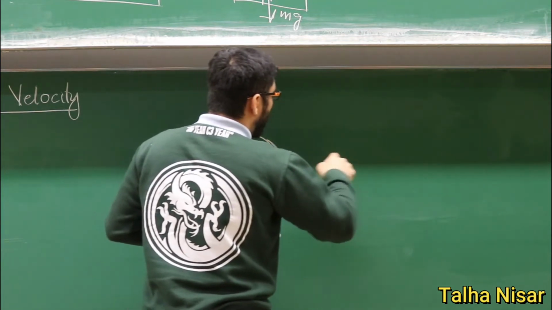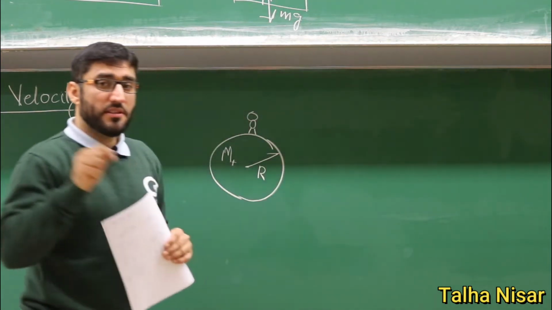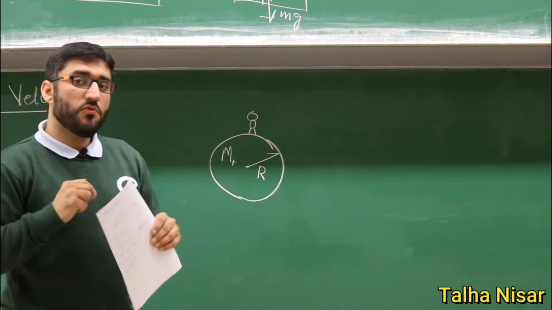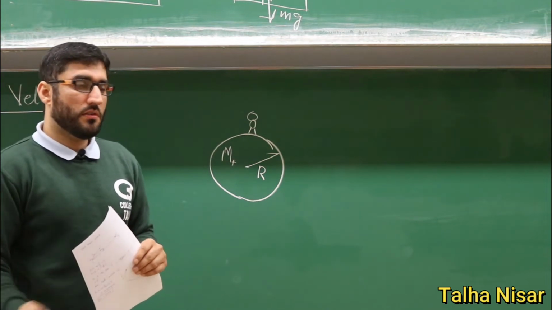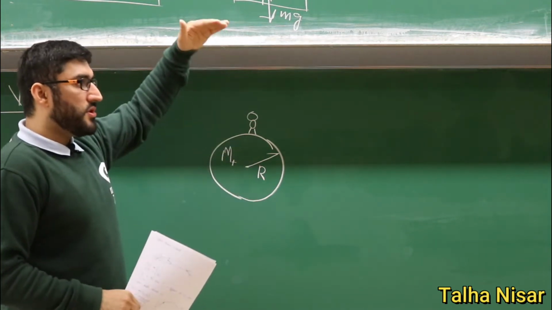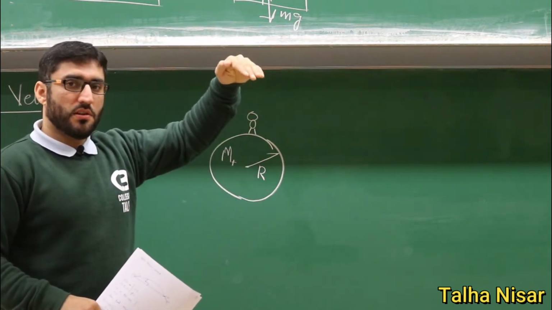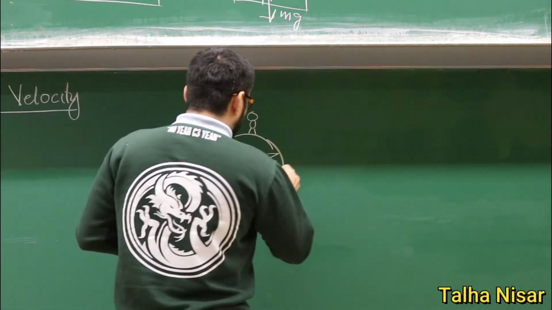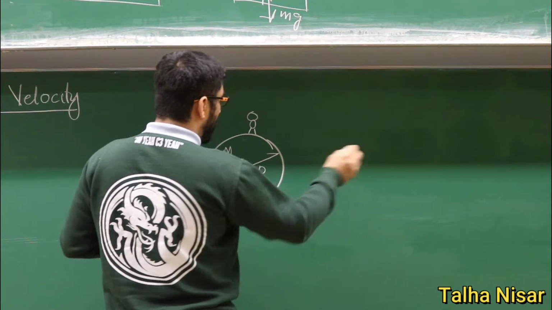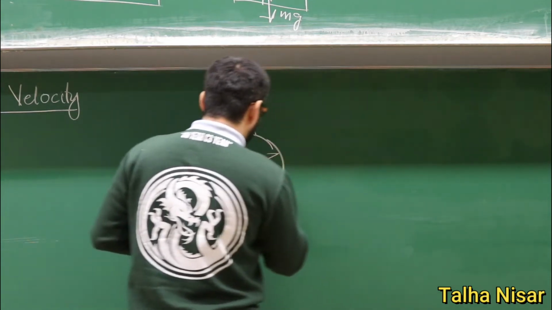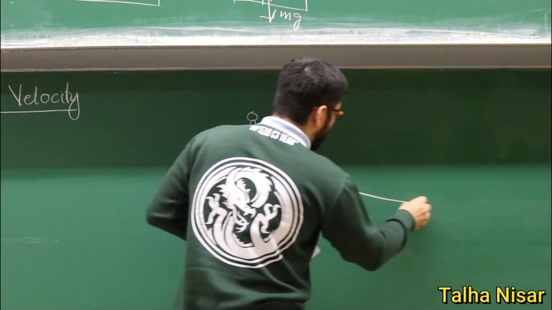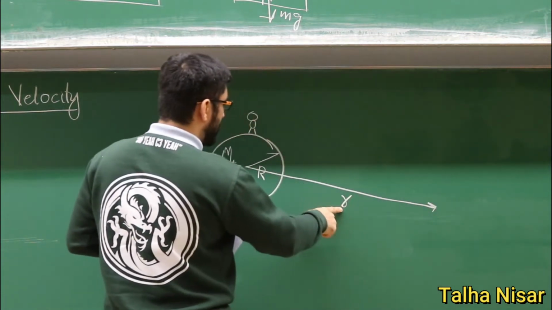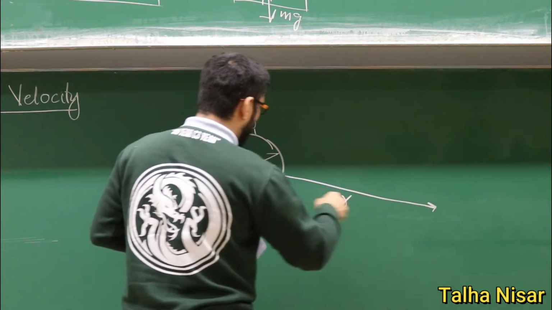But as we discussed in our previous lecture, as we go away from the surface of the Earth, the gravitational attraction gets smaller and smaller. The small r here represents the distance from the surface of the Earth.